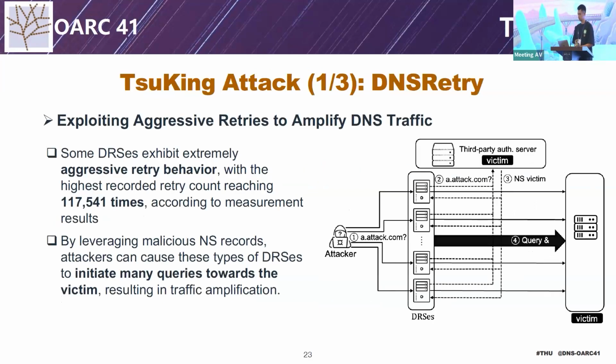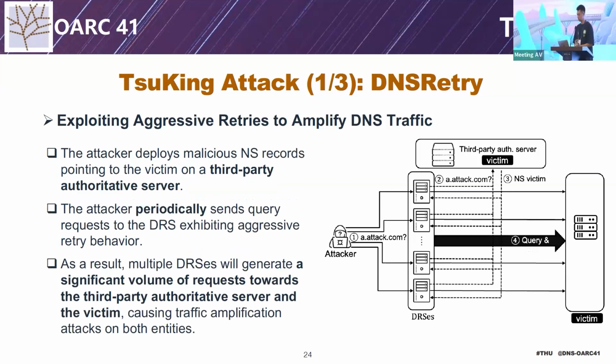The first attack is DNSRetry. We find some DNS will retry aggressively. One of them will send over 100,000 queries if no response is received. For them, the attacker could use them to flood the victim directly with combination. Specifically, the attacker can deploy the malicious NS record on third-party name servers and send queries periodically. As a result, the third-party name server and the victim will all be flooded.